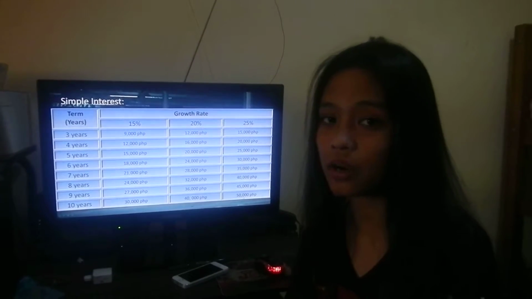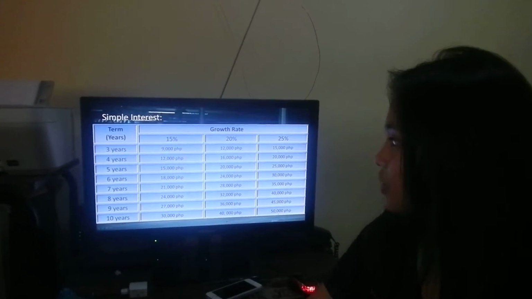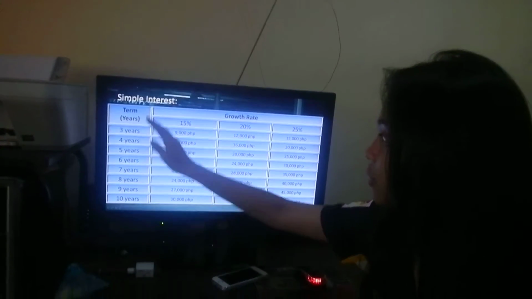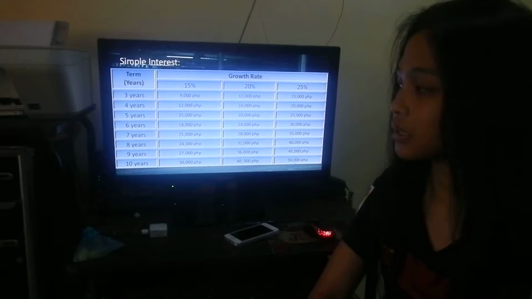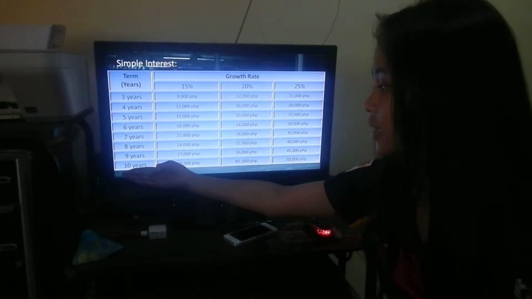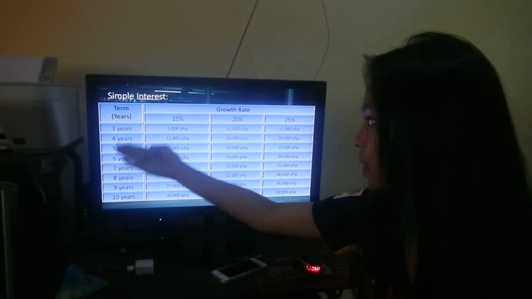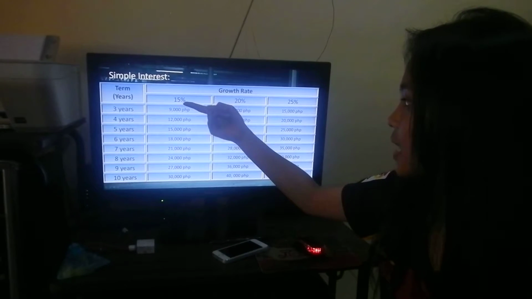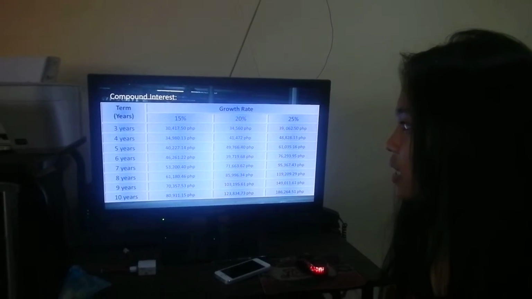In this loan, the car loan contains only 1 term, which is the short term. As you can see, it is only up to 10 years and below, with a rate of 15%, 20%, and 25%. And also the compound interest.